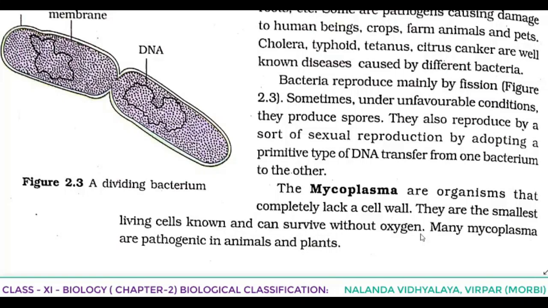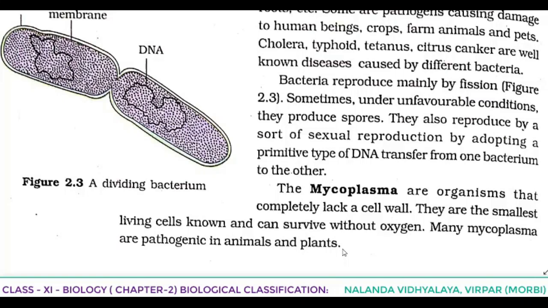So again, a question can be asked: which are the smallest living cells known? Again we can write down the answer, mycoplasma. And the smallest living cell known, which can survive without oxygen? Again the answer is the same, mycoplasma. Many mycoplasmas are pathogenic in animals and plants. So many mycoplasmas are disease causing in animals and plants.